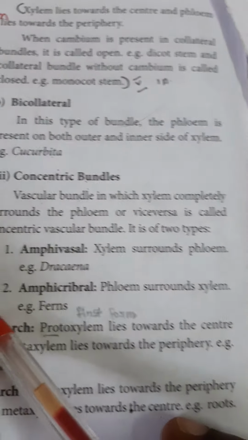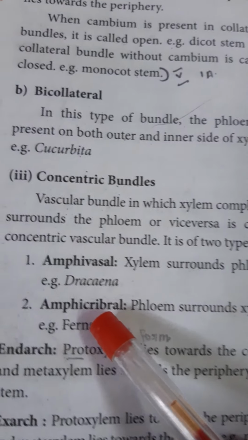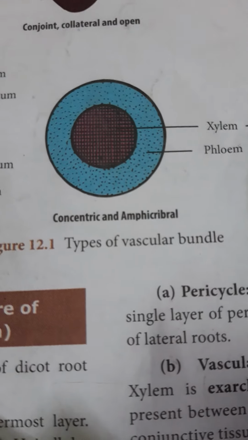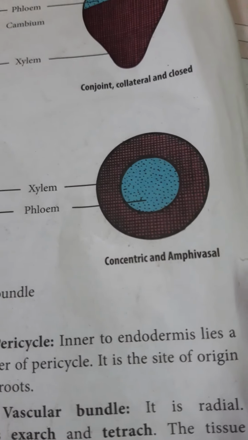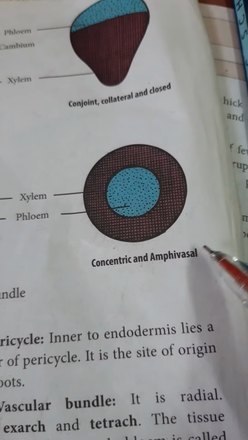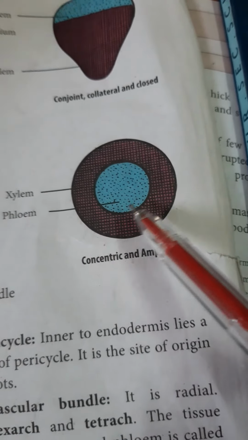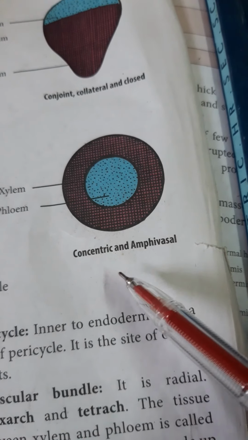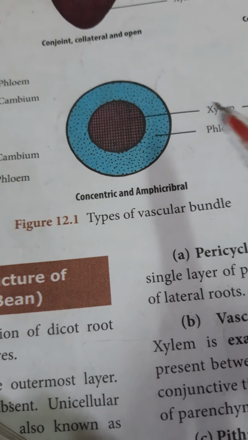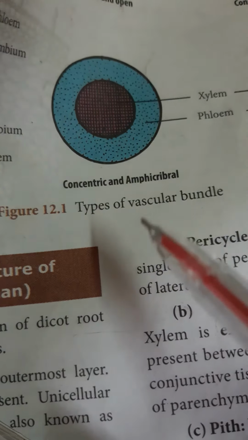It has two types, amphivasal and amphicribral. Amphivasal means, see the picture, phloem at center, xylem surrounding. Now xylem surrounds the phloem. This type is called amphivasal. Amphicribral means phloem is present outer but xylem is present inner. This type is called amphicribral.